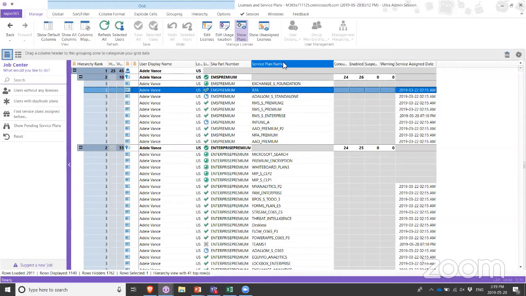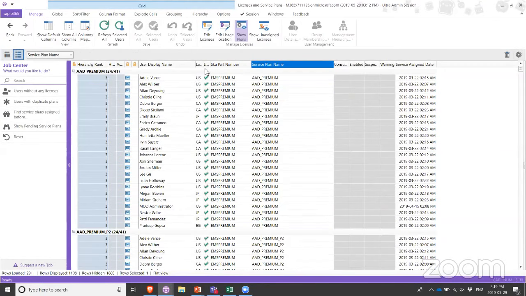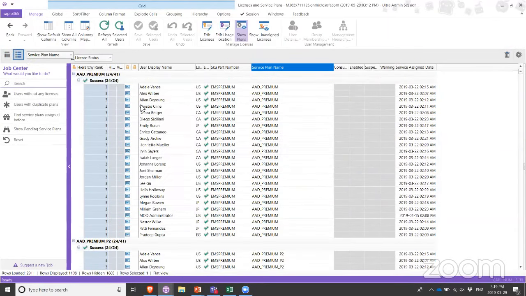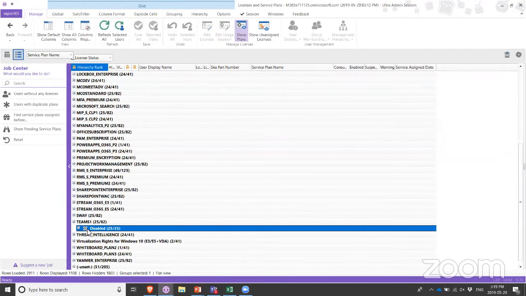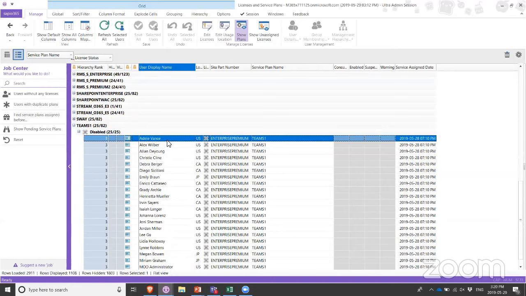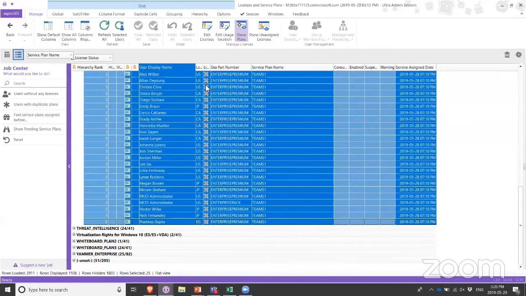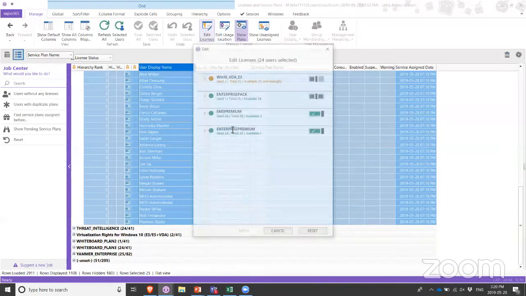So one of the things that you can do to look at that is to look at the service plan name and then categorize them by license status. So this will show me that out of the Teams licenses that I have, all of them are disabled at the moment, right? Because I wasn't ready to roll that out to all of my users. So I'm going to quickly select all these 25 users, and basically we're ready for Teams now.